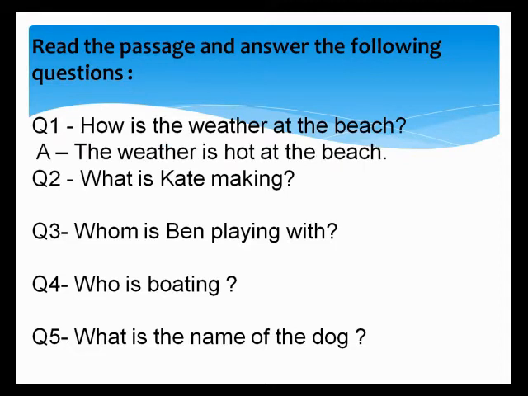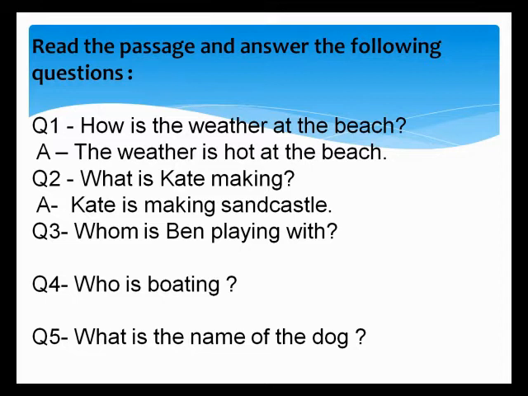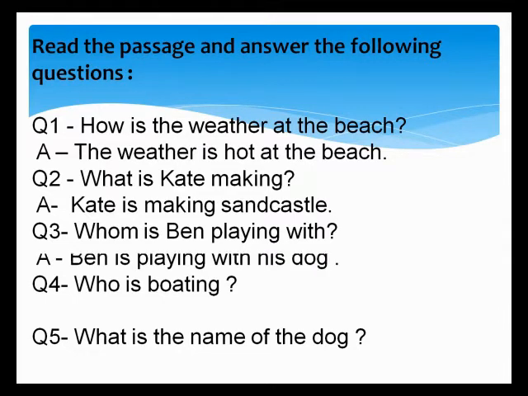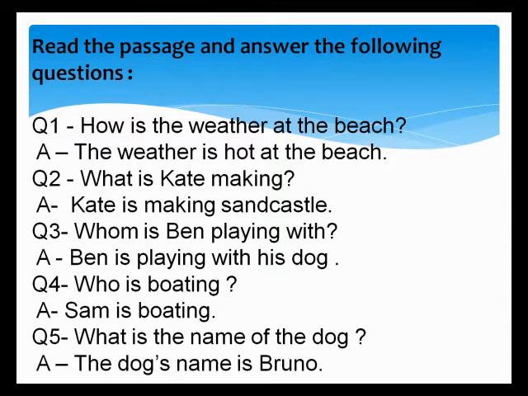The weather is hot at the beach. Question number 2, what is Kate making? Kate is making sandcastle. Question number 3, whom is Ben playing with? Ben is playing with his dog. Question number 4, who is boating? Answer, Sam is boating. Question number 5, what is the name of the dog? The dog's name is Bruno.